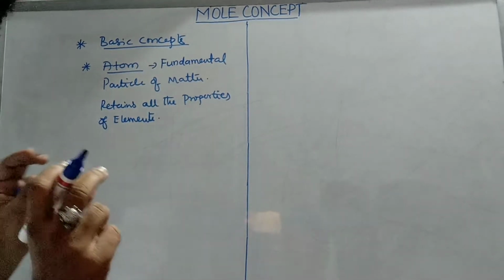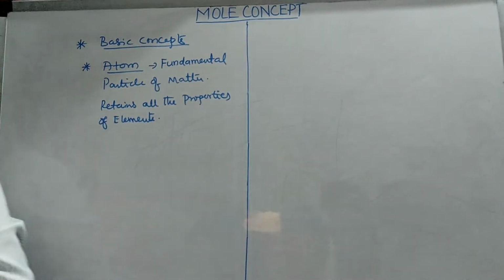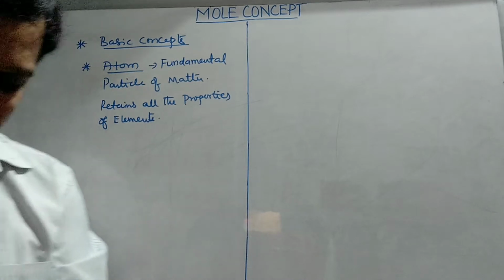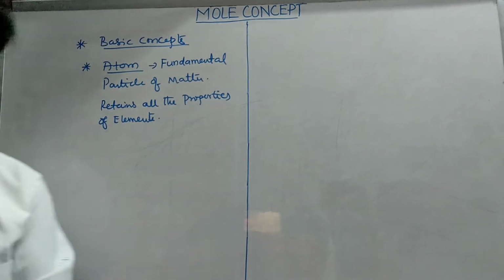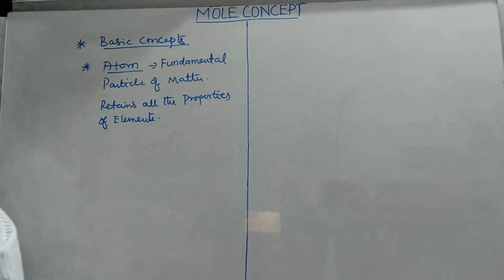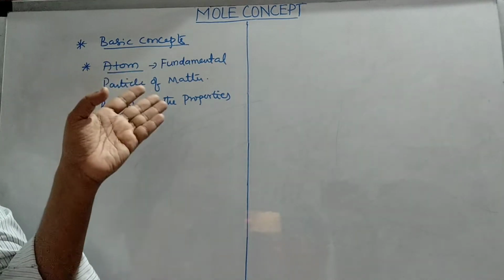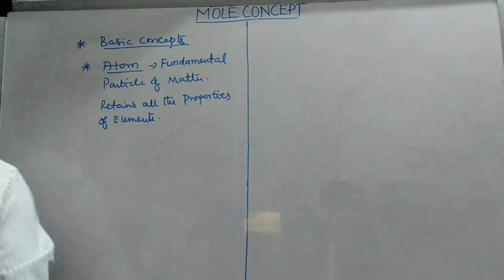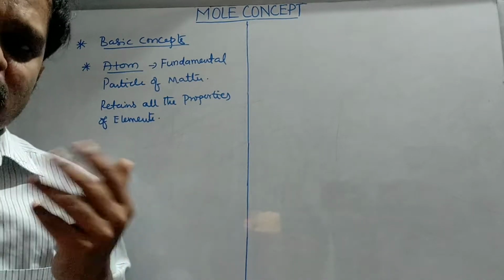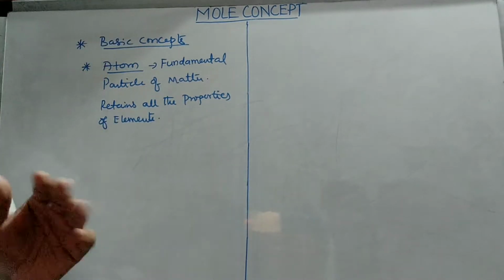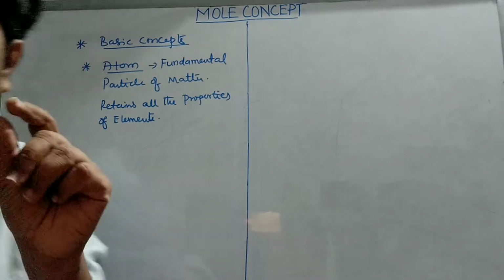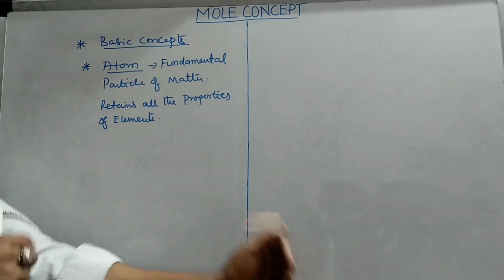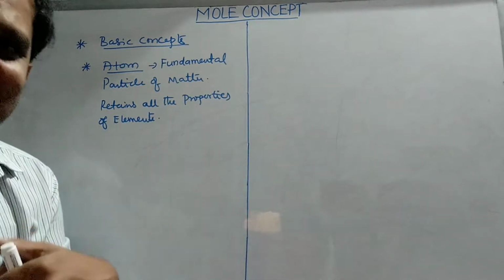So to study an element, the basic thing required is the atom. As the atom plays a major role, it completely explains the element. Suppose we take gold, gold is made up of similar atoms. Silver is made up of similar atoms. These atoms play a major role in deciding the nature of that element.